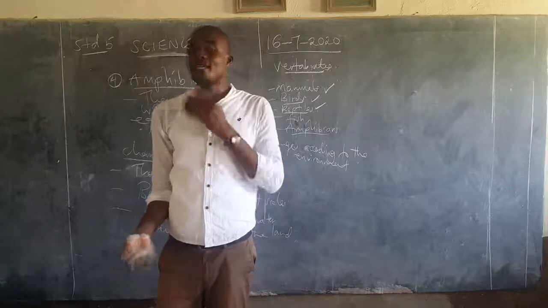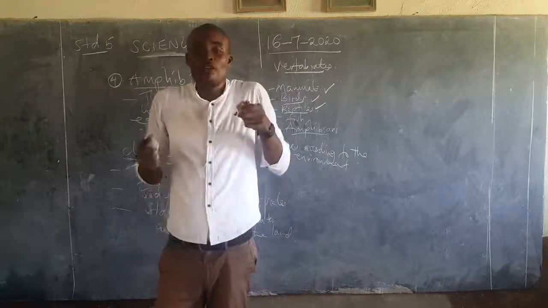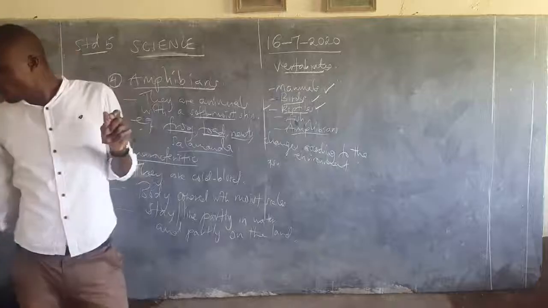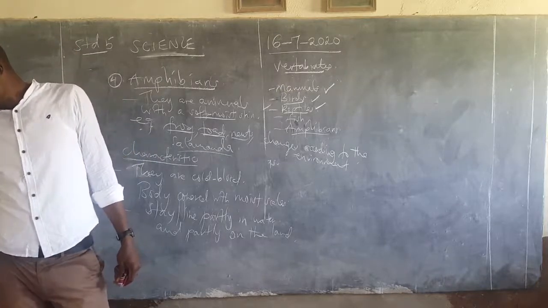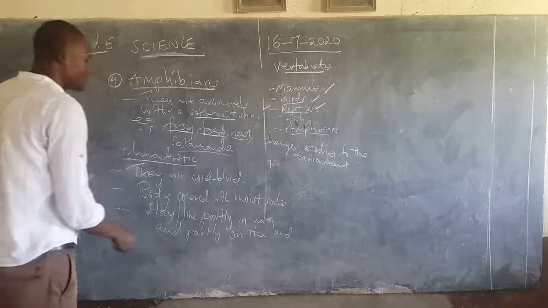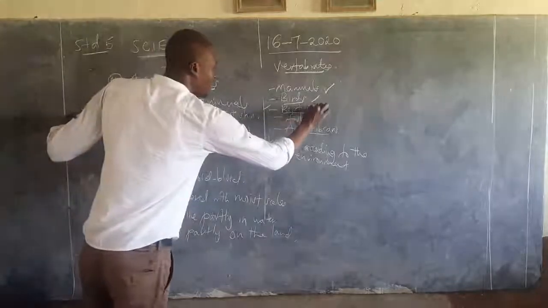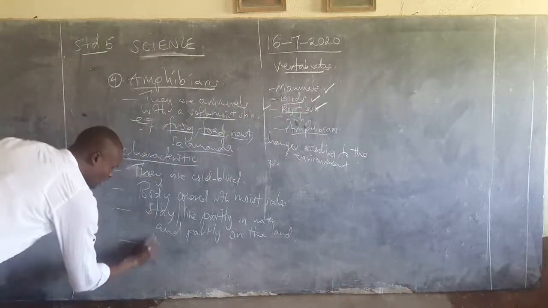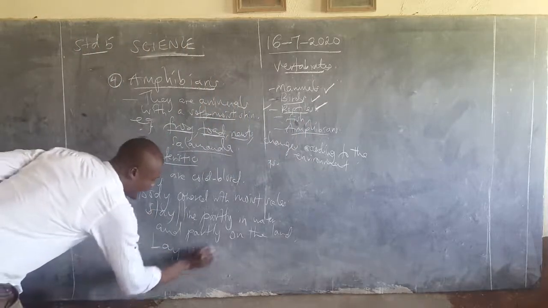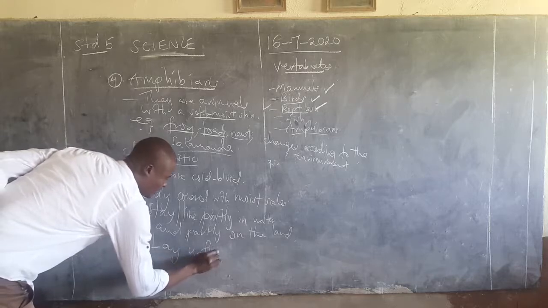That is simply to maintain their body temperature, to keep their body always moist. When the body is not moist, they can't survive. And again, they lay unfertilized eggs. Contrary to the reptiles and birds that lay fertilized eggs, these ones lay unfertilized eggs.